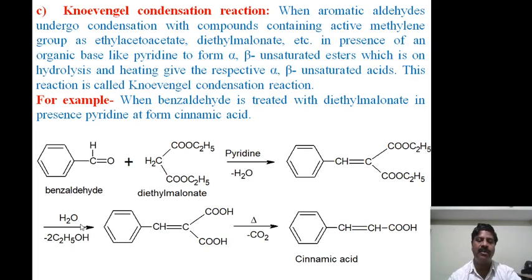On hydrolysis this forms the unsaturated acid, which on controlled heating, because only one acid group undergoes decarboxylation with the other COOH group protected, forms cinnamic acid with liberation of carbon dioxide gas. This is the example. Now coming to the mechanism.